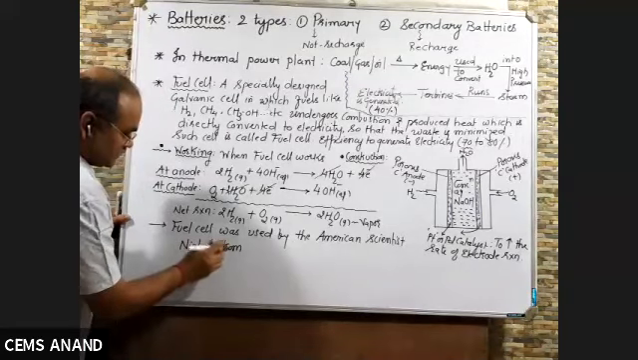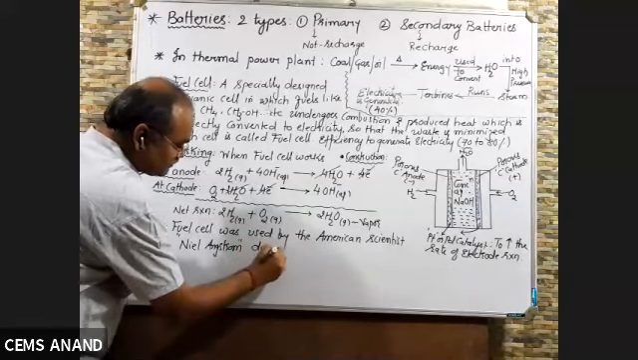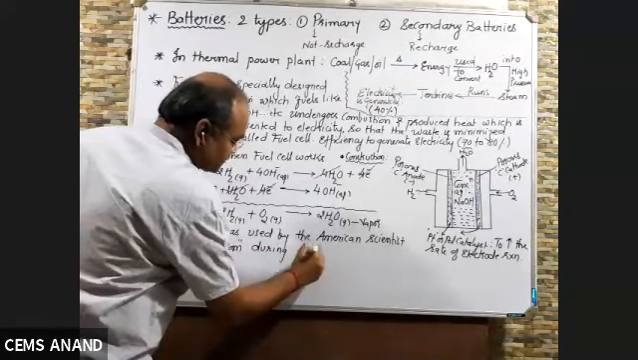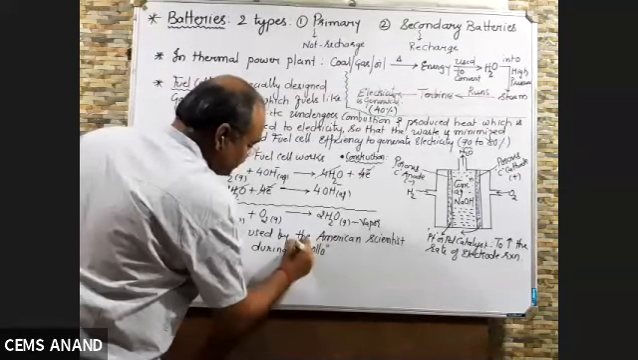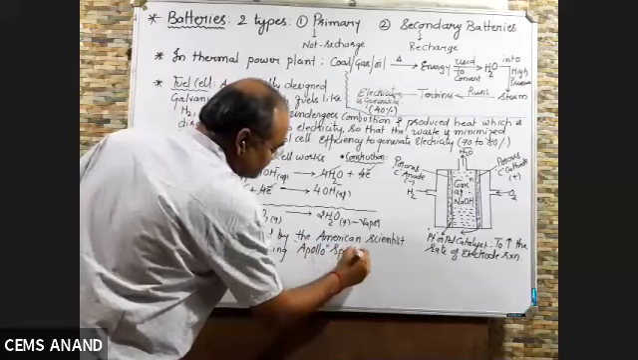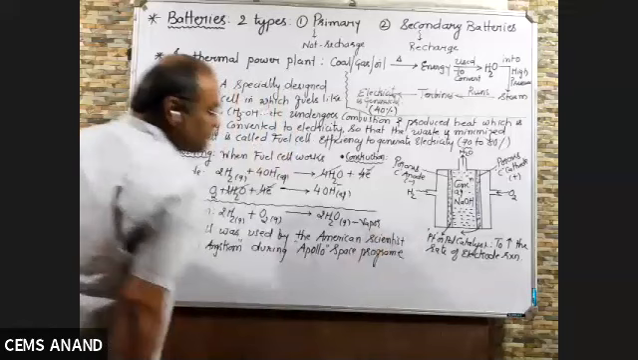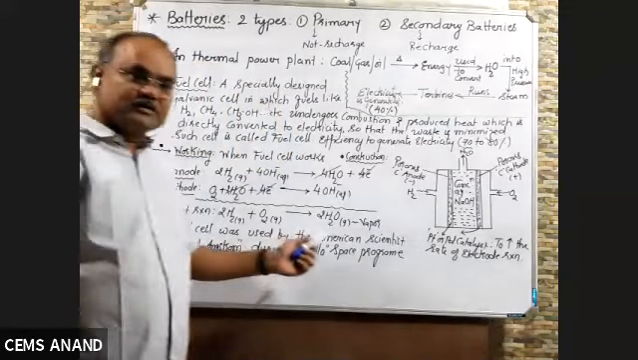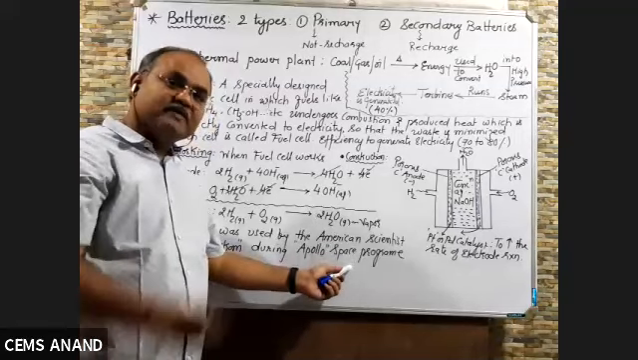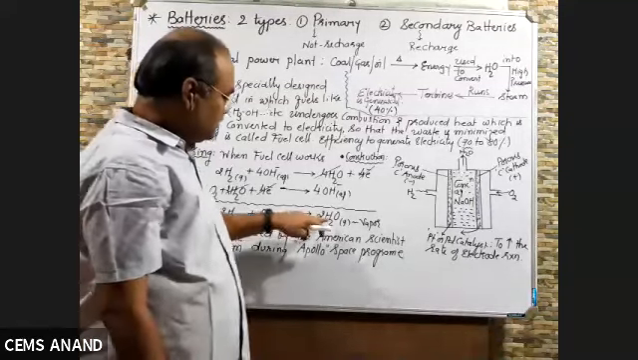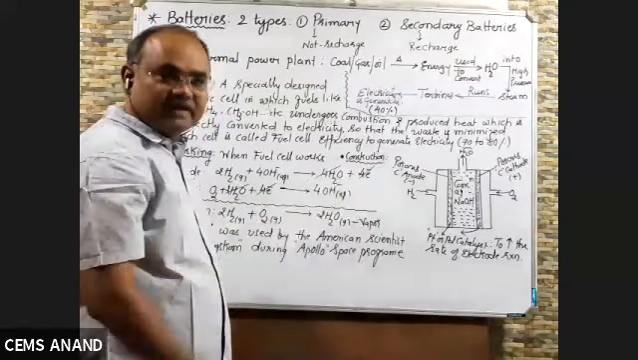Armstrong, A-R-M-S-T-R-O-N-G. Neil Armstrong during Apollo space program. So this fuel cell was first used by the American scientist Neil Armstrong during Apollo space program, and when they went to the space, they cooled down the water vapor, and that water was used for drinking purpose.